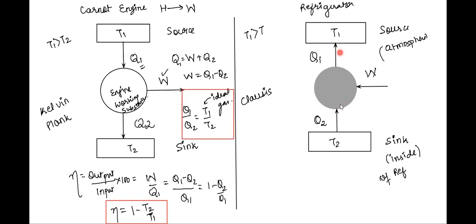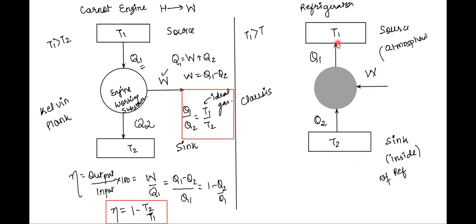But this is not happening on its own. We have to give some electrical work. Electrical work means you have to supply electricity to a refrigerator, right? That is how you are giving some electrical work to your refrigerator, which is helping it extract more and more heat from a region which is already cold to a region which is already hot.